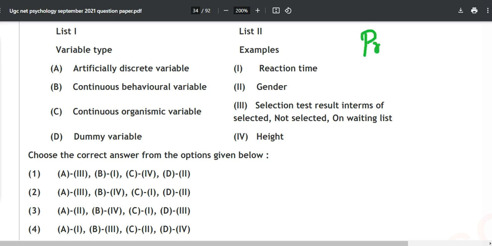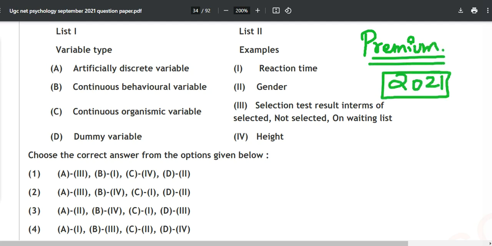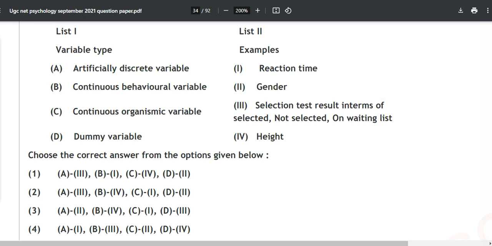Welcome back once again to our Premium 2.0 course, and we are solving the 2021 question paper. Just now you saw that this question is not repeated, but one more question has been repeated in the 2024 session. So PYQs are damn important and they repeat every time, and they will keep repeating each and every time. Now, first of all, this question is again asking about the variable type.